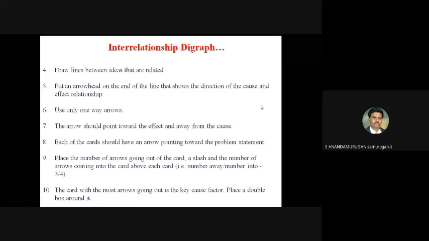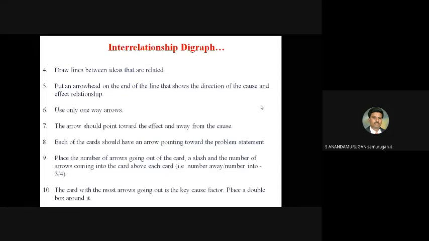Each of the cards should have an arrow pointing toward the problem statement. Place the number of arrows going out of the card, a slash, and the number of arrows coming into the card above each card. First, we draw the line, then join the ideas by line, then put the arrow marks, ending at the effect and starting from the cause.